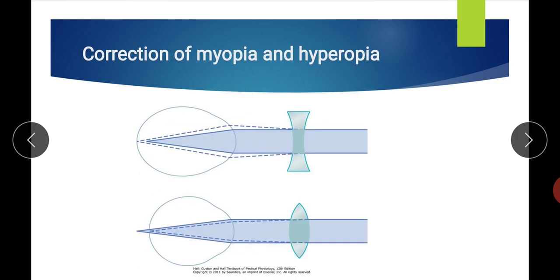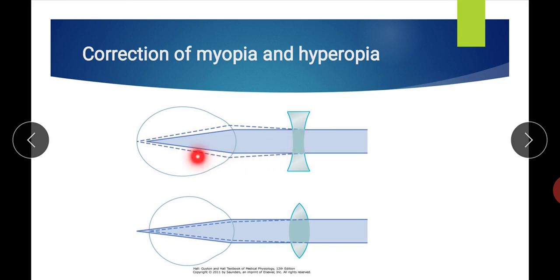Now the correction of myopia and hyperopia. This upper figure is the correction of myopia. To correct the myopia, this solid line shows the actual defect in myopia. The focal point is in front of the retina. This dotted line is after correction.